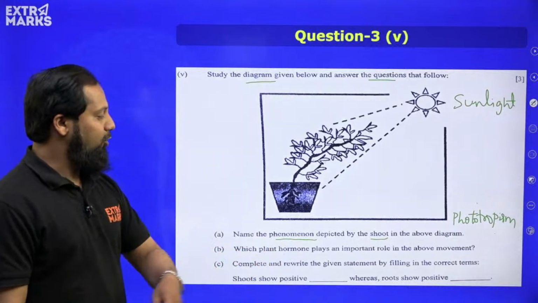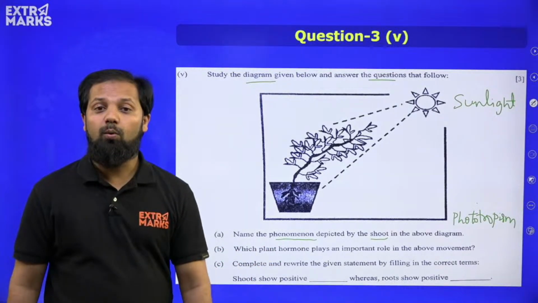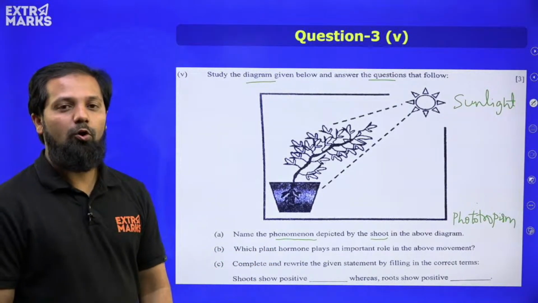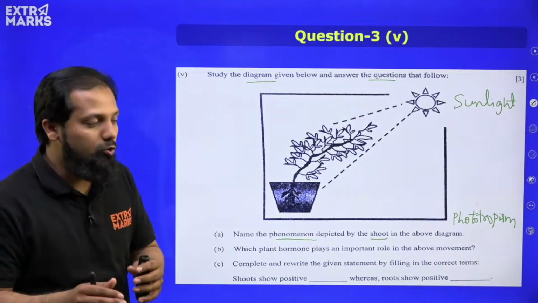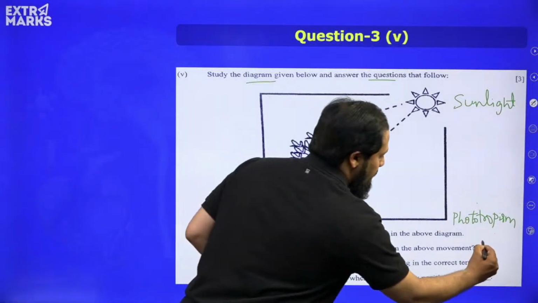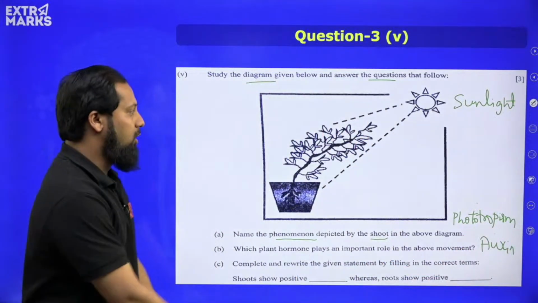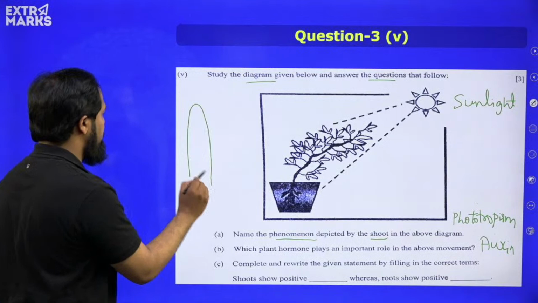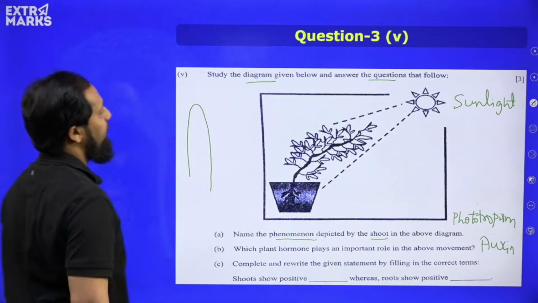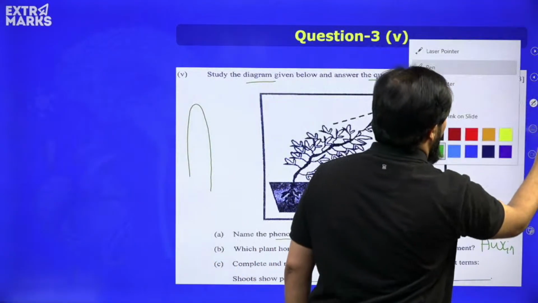Then, which plant hormone plays an important role in the above movement? We all know that there is a very strong role of auxin in portraying phototropism, because auxins are those hormones which are usually produced at the tips of the plant parts.